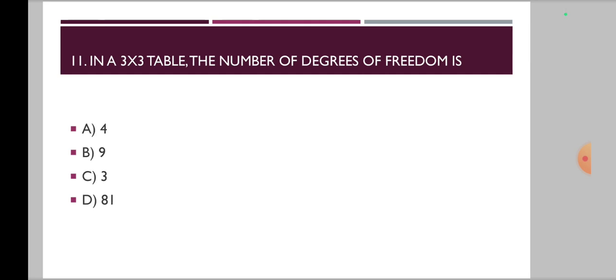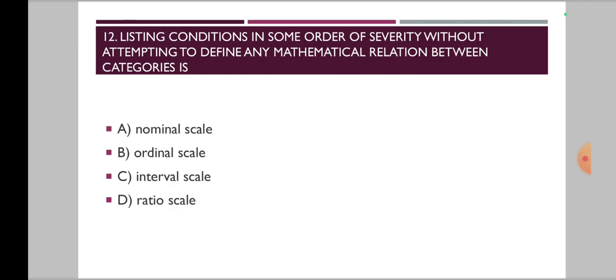Now moving on to the next one, that is 12th one, listing conditions in some order or severity without attempting to define any mathematical relation between the categories is. Options are nominal scale, ordinal scale, interval scale and ratio scale.